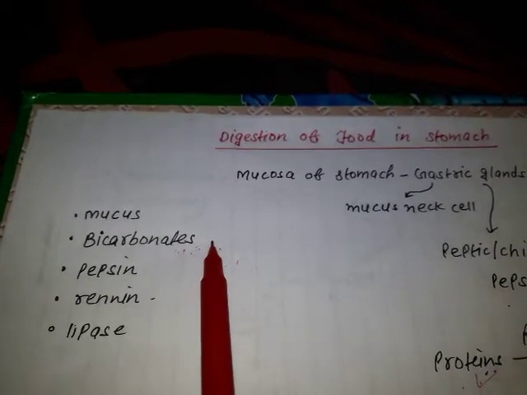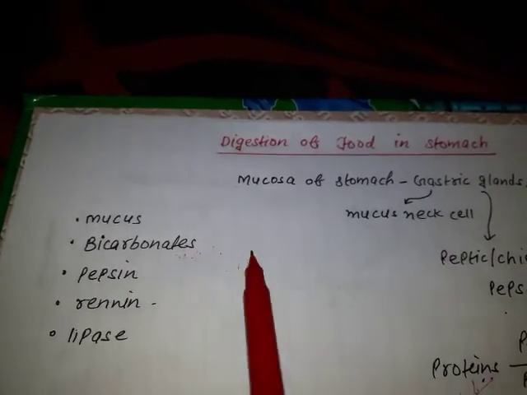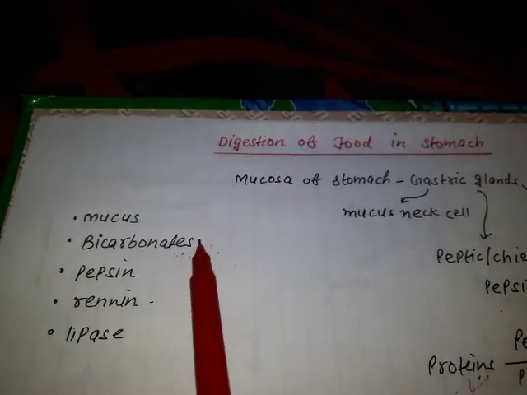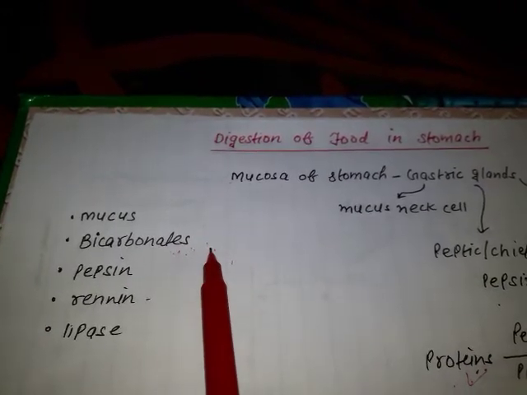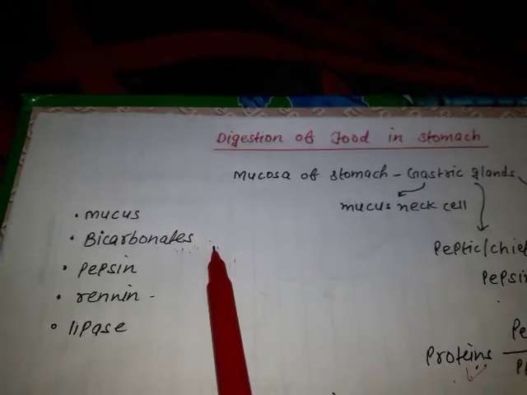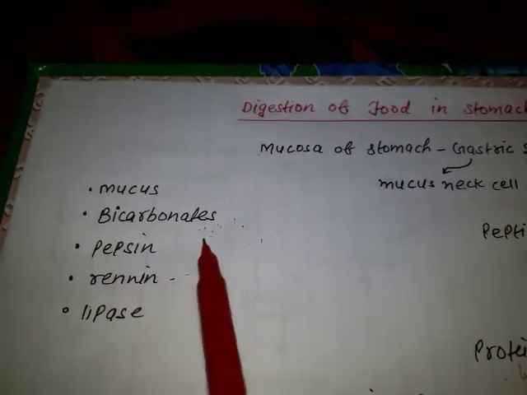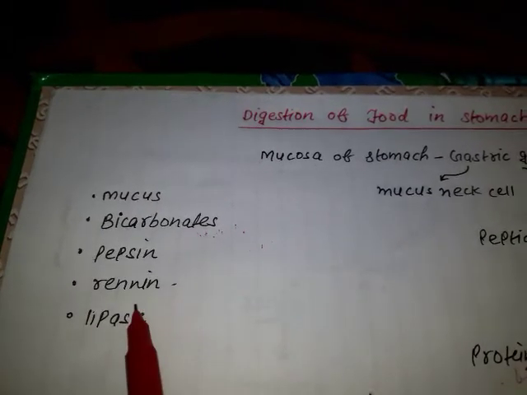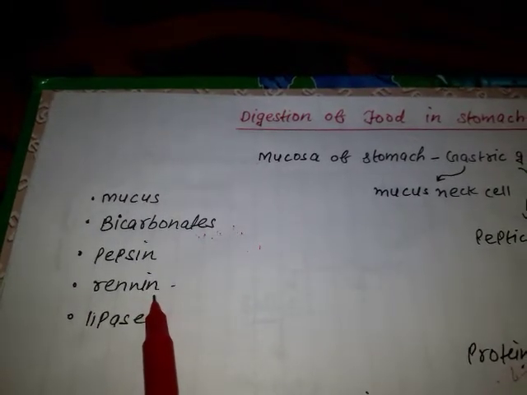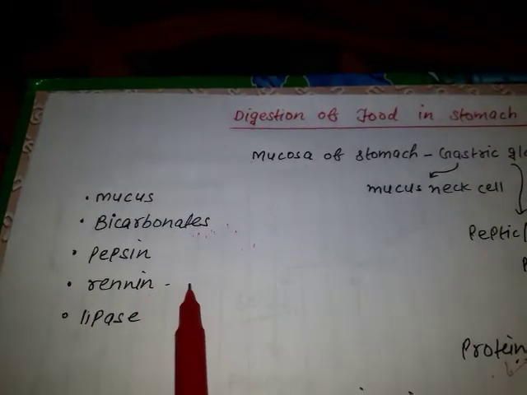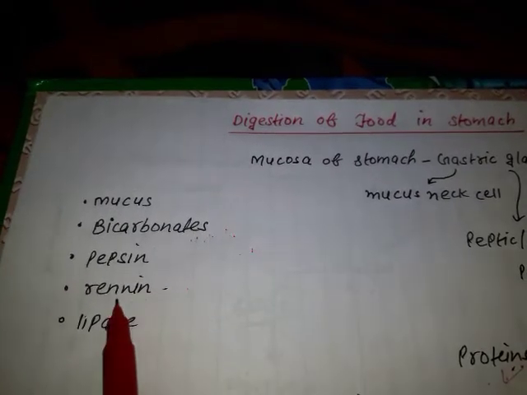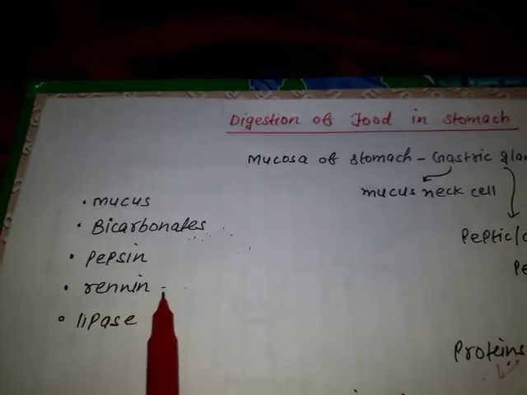And we know that churning movements of the muscular wall take place in the stomach, due to which food gets mixed with the gastric juices. Fine. Pepsin is responsible for the digestion of proteins. Renin is also a component of gastric juice, but it is present in infants only and is responsible for the digestion of milk protein.